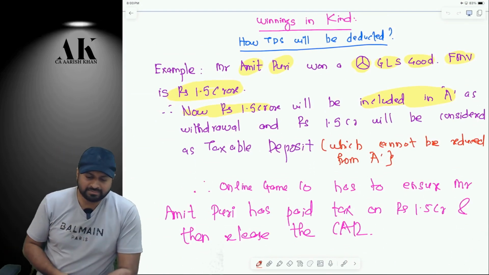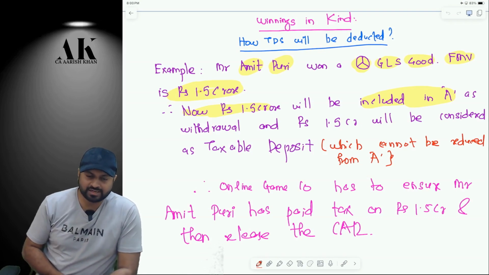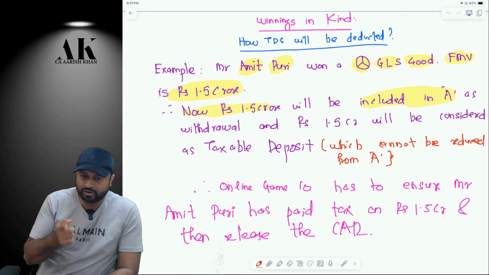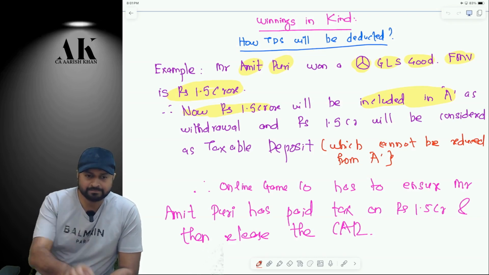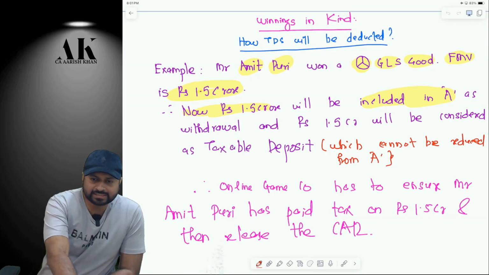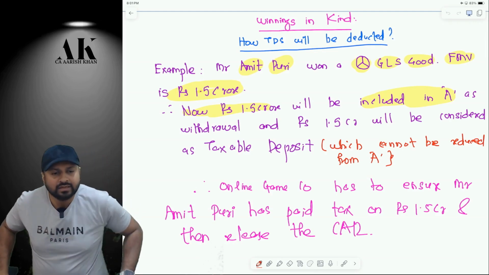So there is one person, Mr. Amit Puri, who won a Mercedes GLS 400 with an FMV of 1.5 crore. Therefore, now 1.5 crore will be included in A as withdrawal. In simple words, rupees 1.5 crore will be considered as a taxable deposit. And once it is considered a taxable deposit, which cannot be reduced from what? Please tell me. From A. Therefore, on 1.5 crore rupees, tax has to be paid.